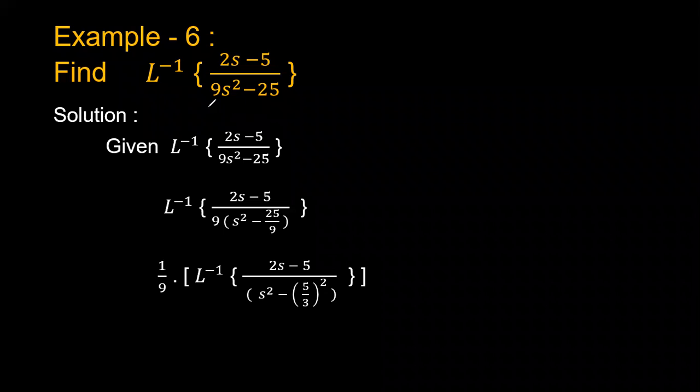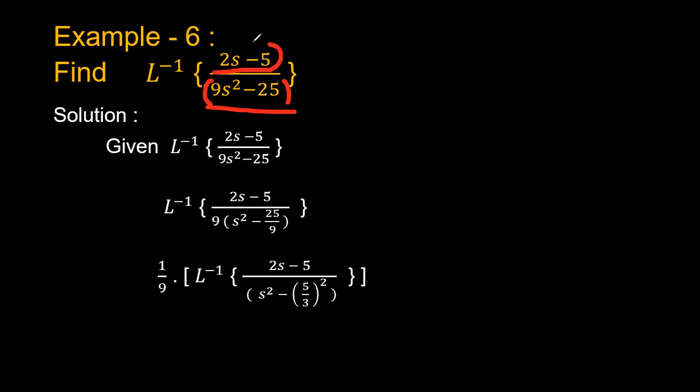If you carefully see in the denominator, you have to simplify the denominator first, then you can apply the same formulas and the same type of approach which we applied previously. Again, the entire denominator term can be considered as one single term. Then only you can divide the numerator by the denominator as one term, and for the second term also you can divide it as numerator by denominator.